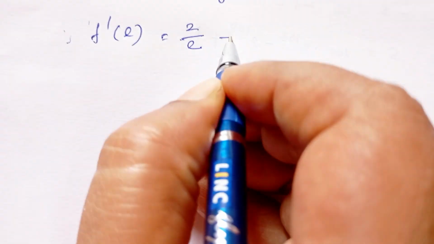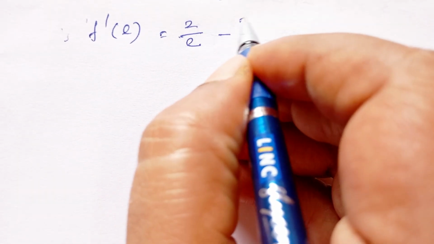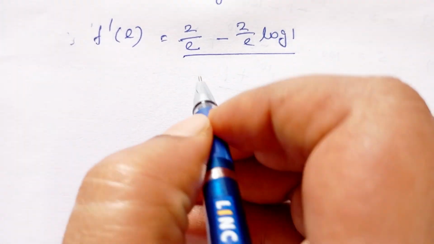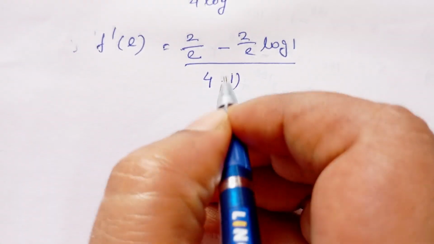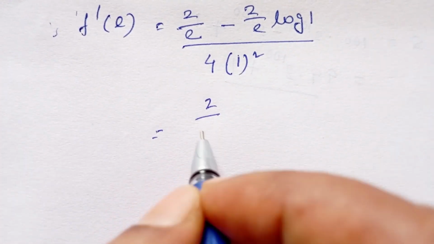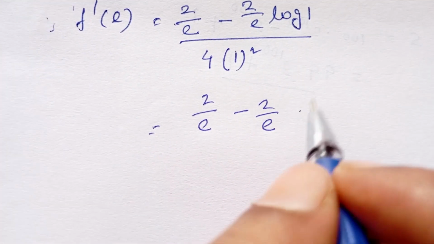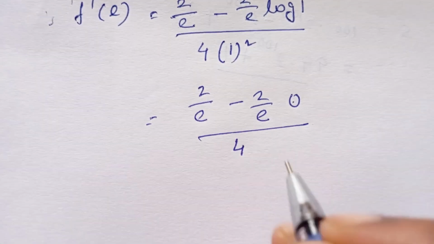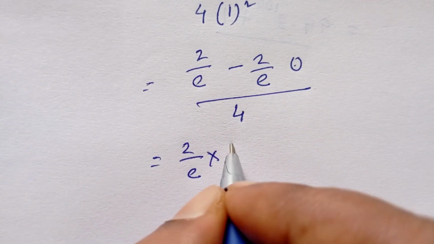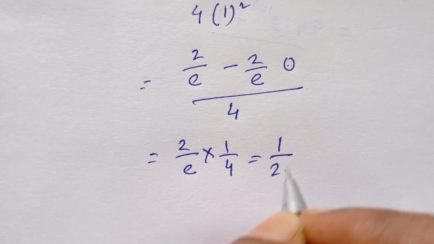So as per the given question, we have to find f dash e. So f dash e is equal to 2 by e minus 2 by e log, so log e is 1, so log of 1 divided by 4 into 1 is equal to 2 by e minus 2 by e, so log 1 is 0, 0 divided by 4, so that is equal to 2 by e into 1 by 4, that gives 1 by 2e.